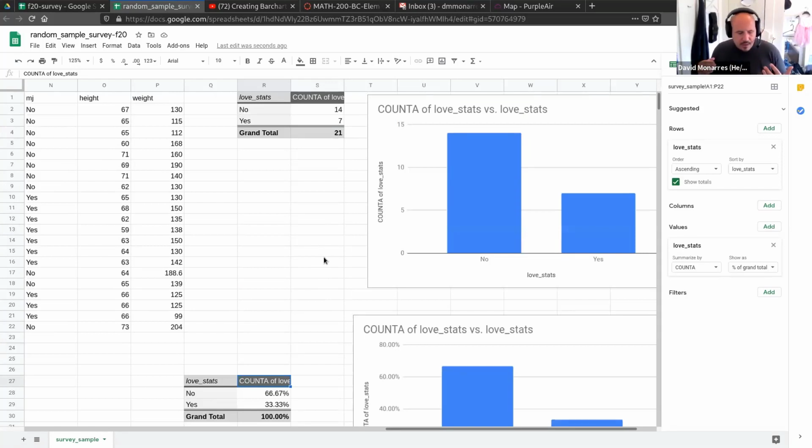But as we were going through our research questions, often we had questions where we weren't just interested in the results of one particular output.